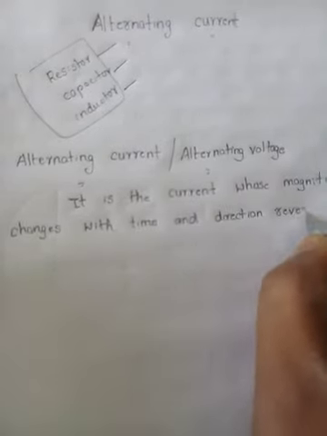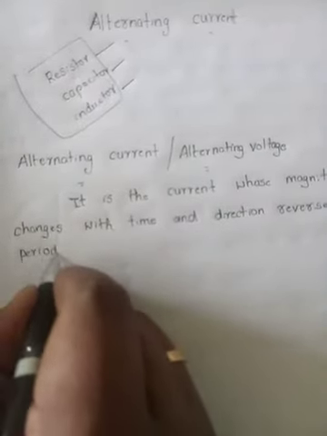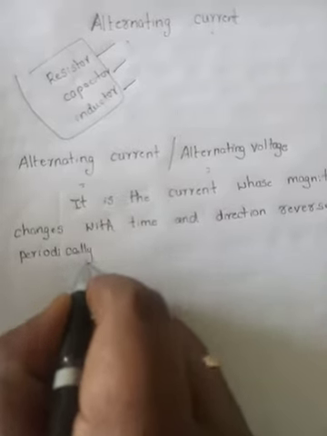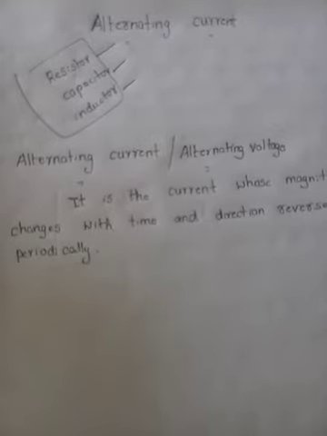This is called alternating current. The same can be stated for alternating voltage: the voltage whose magnitude and direction change with time and repeat after definite intervals of time, or the voltage whose magnitude changes with time and direction reverses periodically.